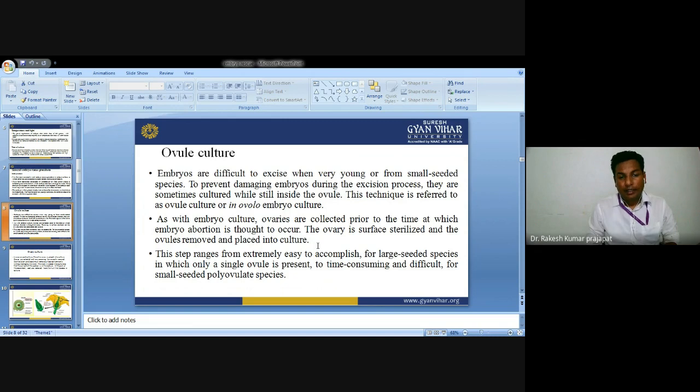We have to take care of the embryo and ovules when we are trying to excise the embryo before culturing. Because once the embryo gets damaged during excision, later it will not be able to develop into a complete plant. Similarly for ovules. Although ovule excision is somewhat easier compared to embryo, we have to take care during ovule culture also.